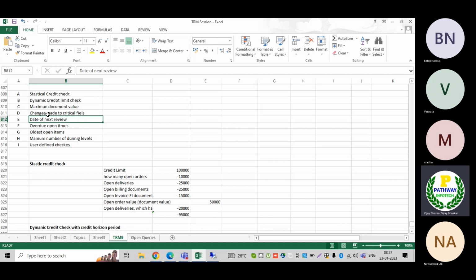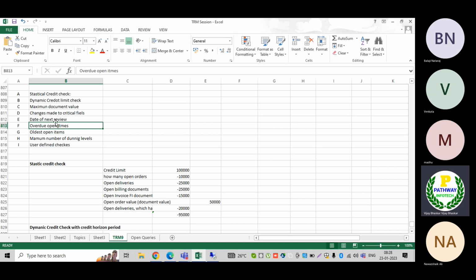Now, credit limit: there is a 10,000 limit which we have already given to the customer until the next review date. The authorized person needs to come back, review that limit, and change the date. Until then the system will not allow users if the date has already been crossed. Overdue line items: we must implement this, because if the customer's open items have been pending since 60, 90, or 180 days, the system has to consider that while checking the credit limit.